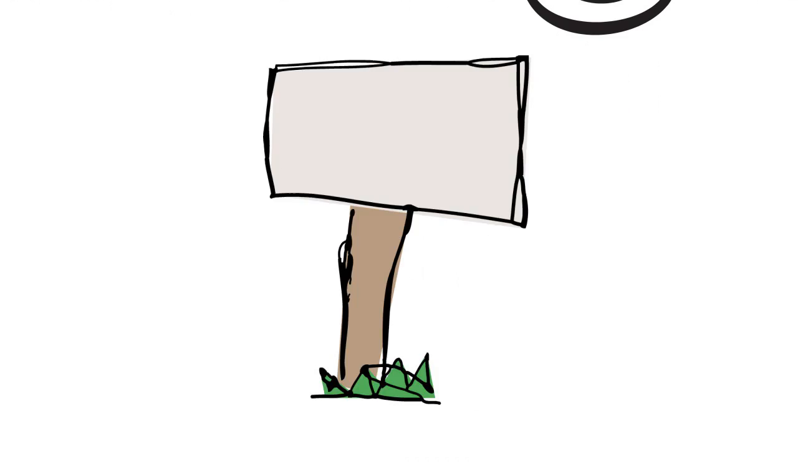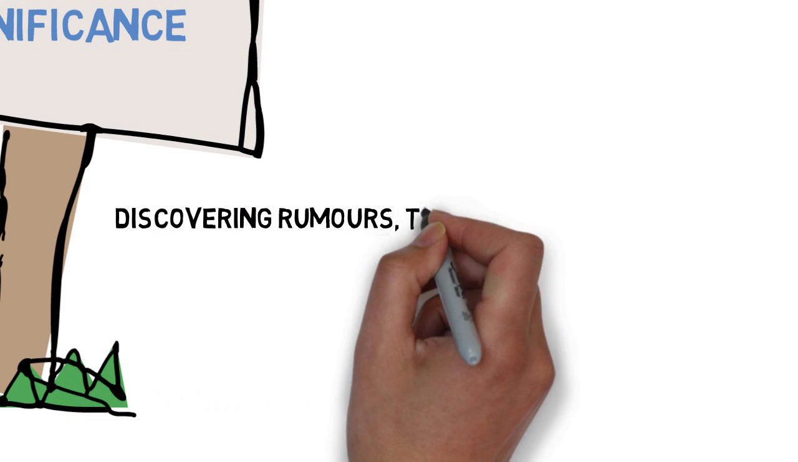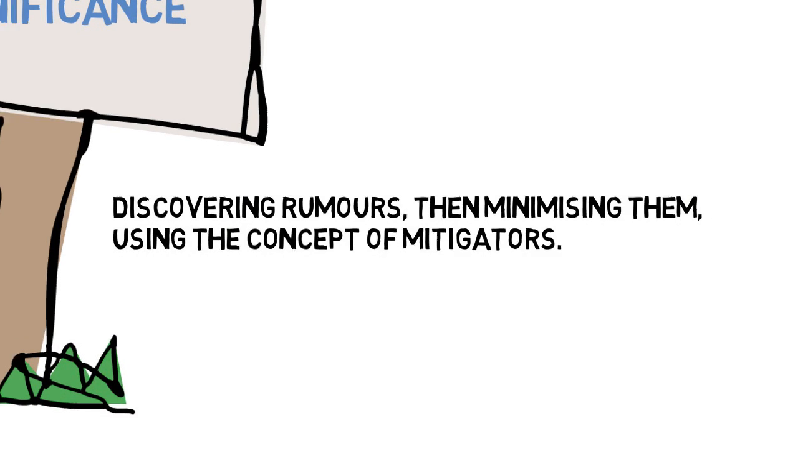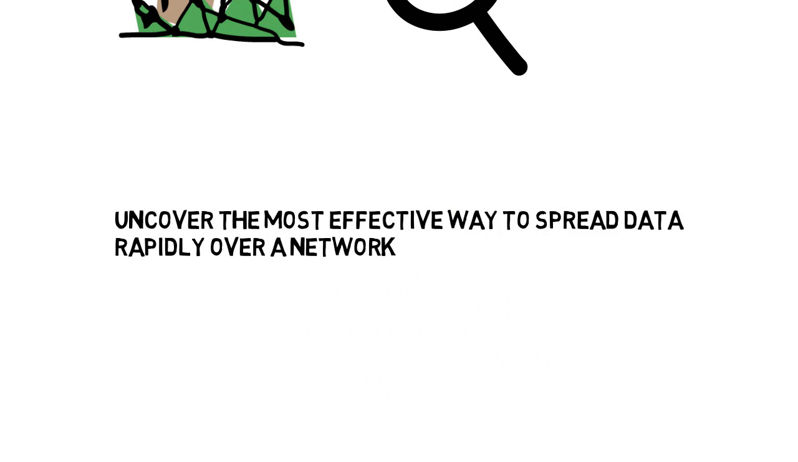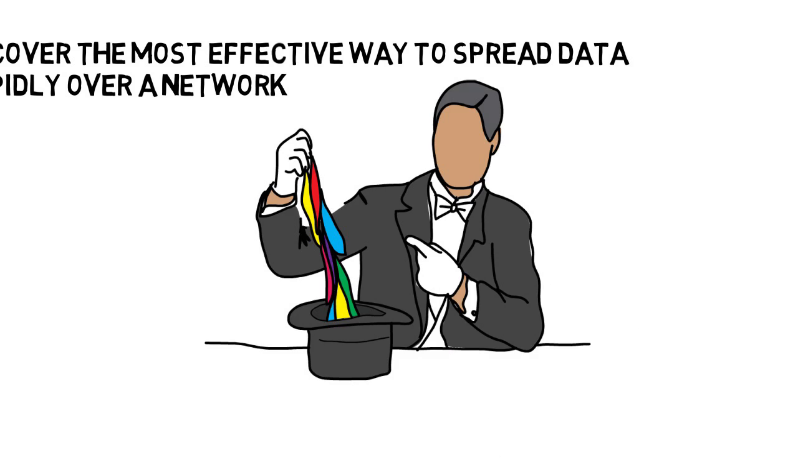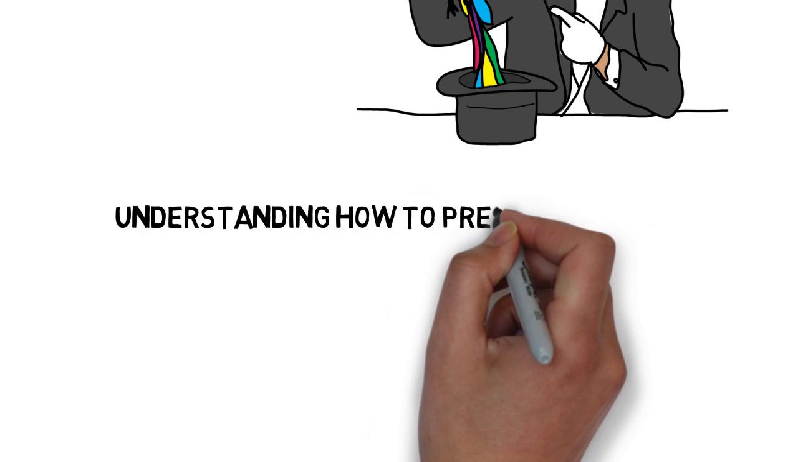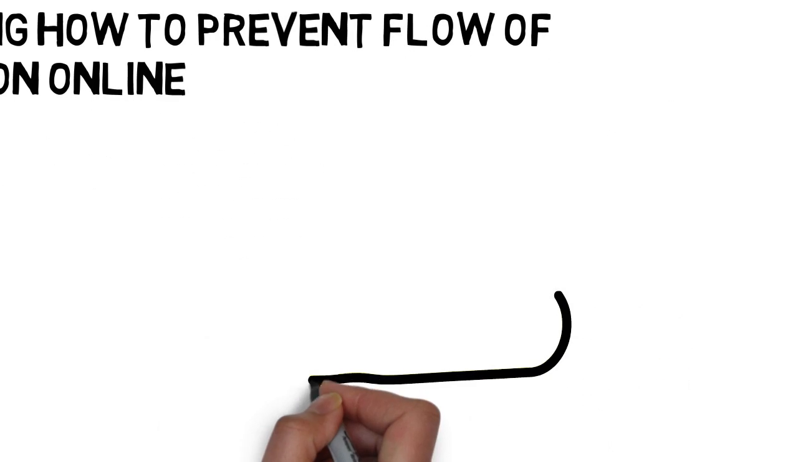Now let's see the significance of our project. Discovering rumors and then minimizing them using the concept of mitigators. Uncovering the most effective way to spread data rapidly over a network, and understanding how to prevent the flow of misinformation online.